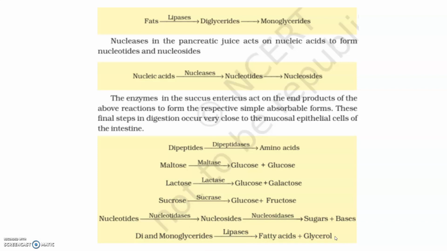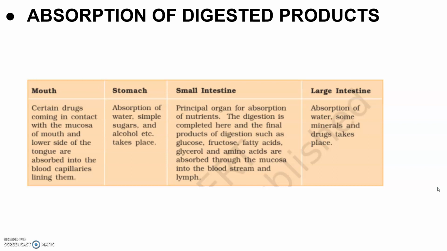So here we see the breakdown in the duodenal region of the small intestine, and the simple substances which are formed are then absorbed in the jejunum and ileum regions of the small intestine, and the undigested and unabsorbed substances are passed on to the large intestine. Next topic will be absorption of digested products.